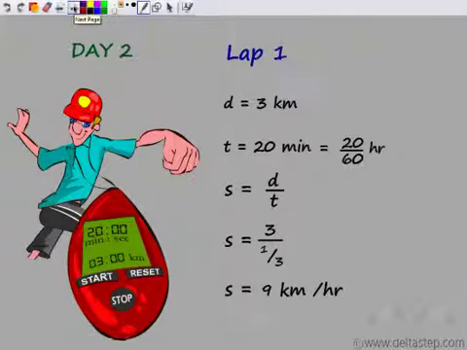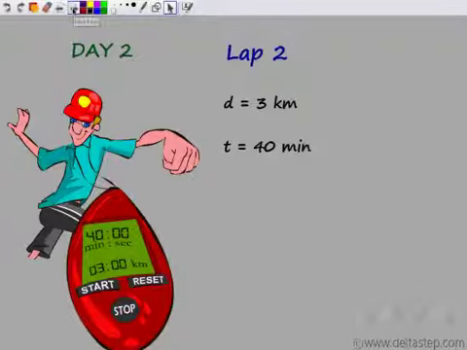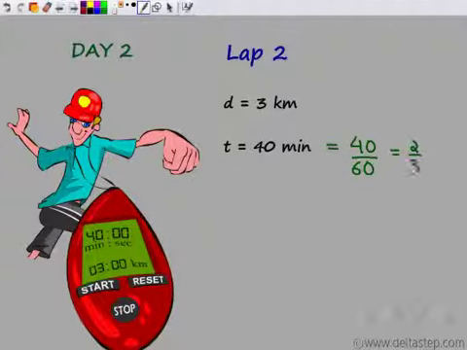Now let's find his speed for the second lap. Let's look at lap 2 for day 2. Again, he ran 3 kilometers, so distance again is 3 kilometers this time. How much time did he take to run these 3 kilometers? He took 40 minutes this time. So time is 40 minutes. Again, I can express this time, which is in minutes, as time in hours. So I divide by 60, which gives me 2 by 3 hours. So 2/3 of an hour.